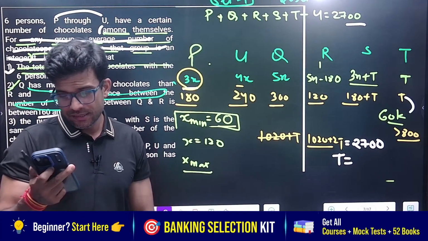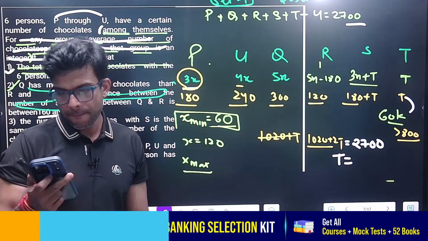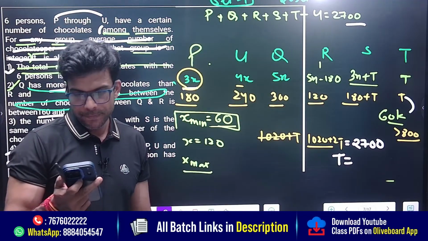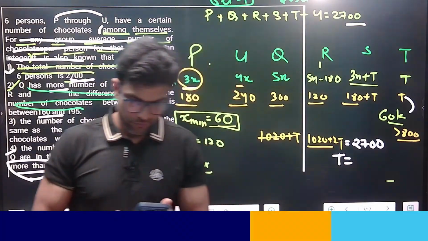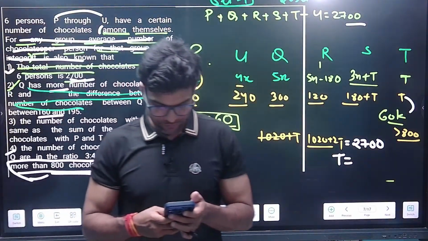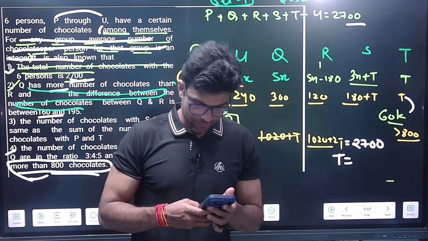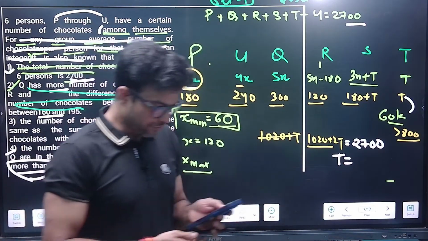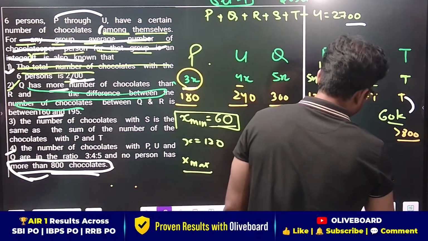Nobody is answering. The value of t is what from here? 840. So the value of t is coming 840.